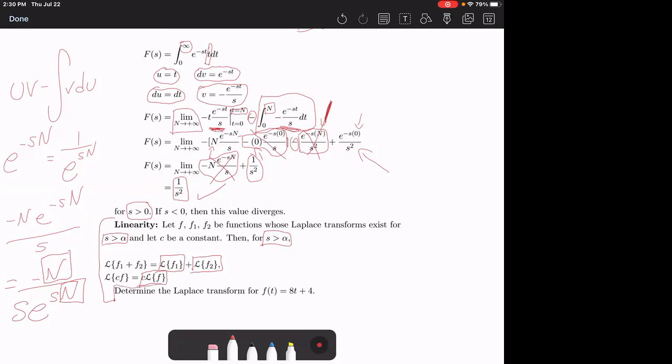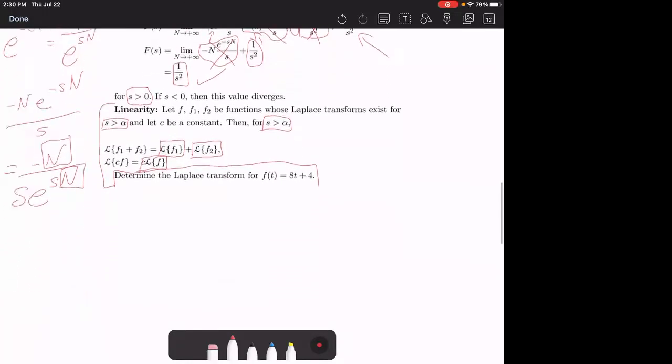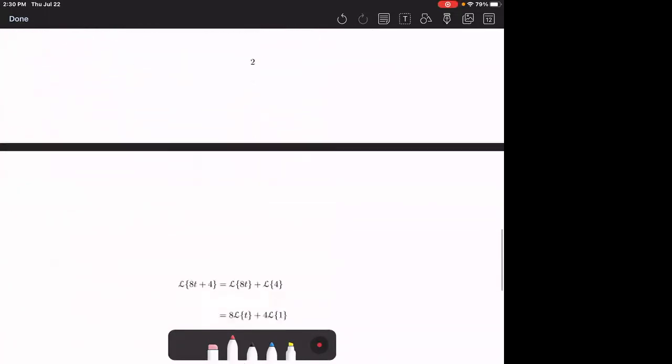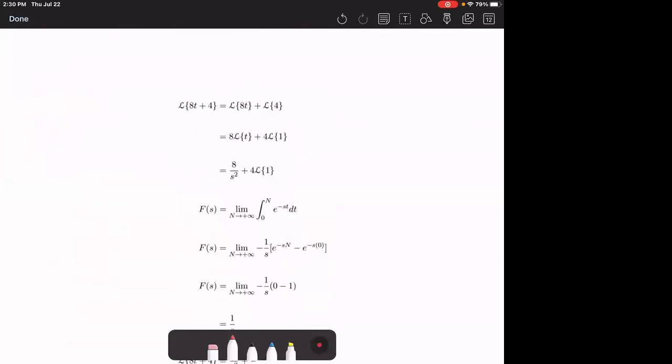So now let's do another example. Determine the Laplace transform for f of t equals 8t plus 4. We're going to use our concept of linearity, so we can bust this up into a sum of two Laplace transforms, and we can take this 8 out as a factor. So it's 8 times the Laplace transform of t. Well, we just solved that the Laplace transform of t is 1 over s squared, so this becomes 8 over s squared, plus 4 times the Laplace transform of 1.